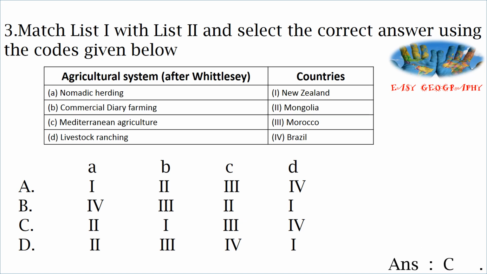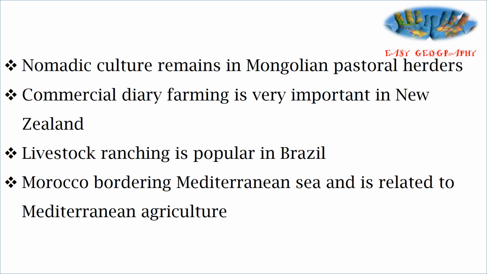Nomadic herding is mainly practiced in Mongolia, and commercial dairy farming, we know, is in New Zealand. The Mediterranean agriculture is mainly found around the Mediterranean region, and Morocco is around the Mediterranean region. And then livestock ranching is practiced in Brazil. Nomadic culture remains in the Mongolian pastoral herders, and commercial dairy farming is important in the New Zealand region.